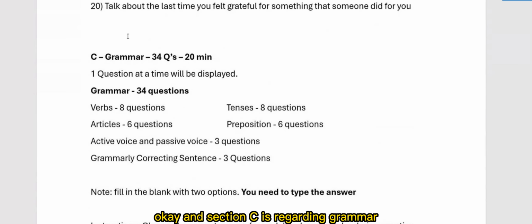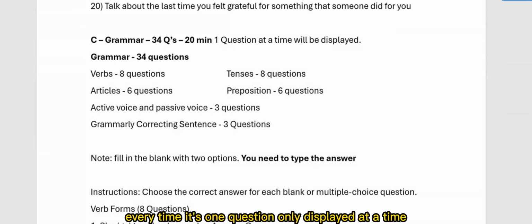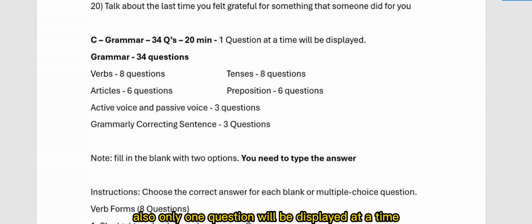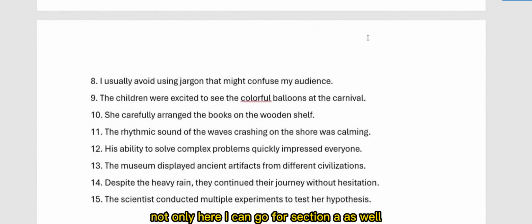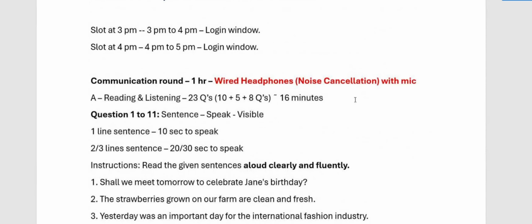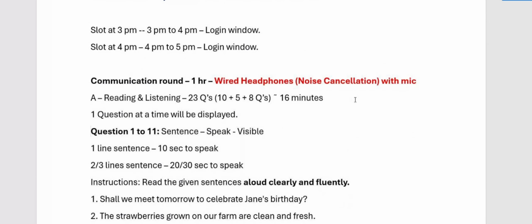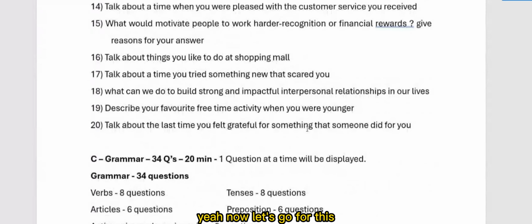Okay. And section C is regarding grammar, and this is also again scoring, right? So grammar has 34 questions, and please be clear, every time only one question is displayed at a time. In fact, in section A also only one question is displayed at a time. I can go to section A as well. Here also one question at a time. Yeah. Now let's go to this.